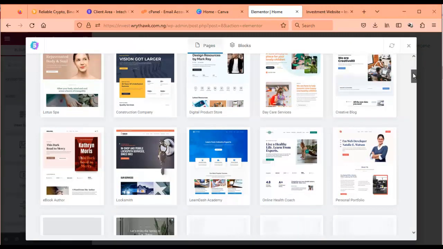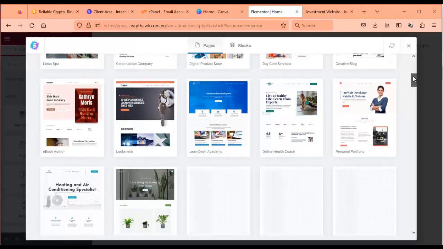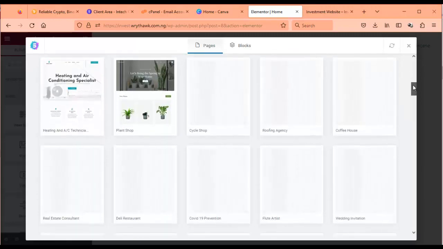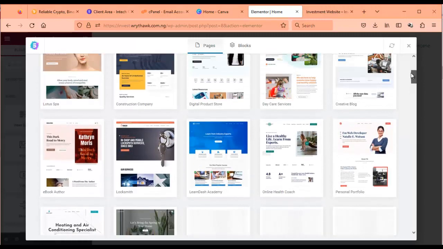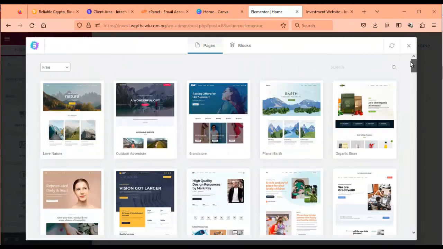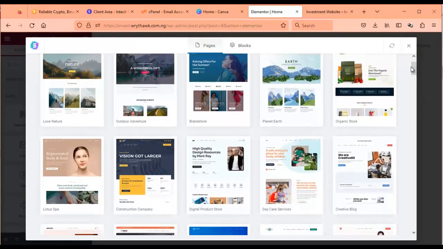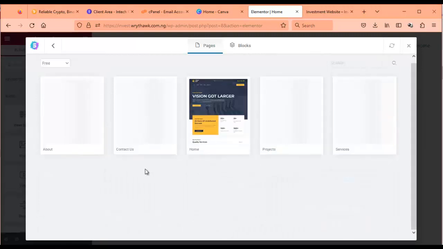Okay, you can decide to choose any template that you like, to work with. Okay, you choose any template and then edit it into what you want. Okay, let's see what this one looks like.